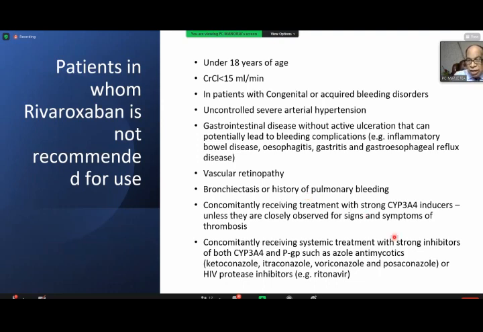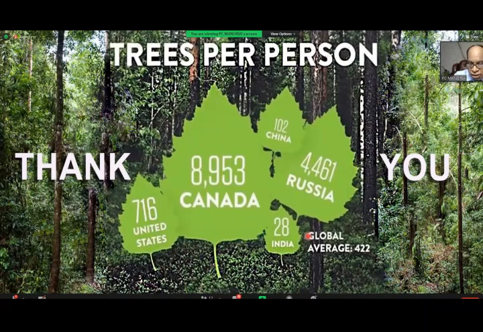Very important, Rivaroxaban interacts with CYP3A4 and also with P-gp. So there are drugs which interact with these agents, like antifungal agents, verapamil, and some other agents. You should be careful and try to adjust the dose. So thank you very much for your kind attention.